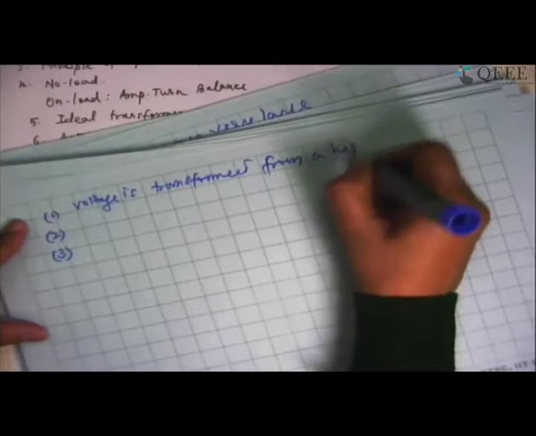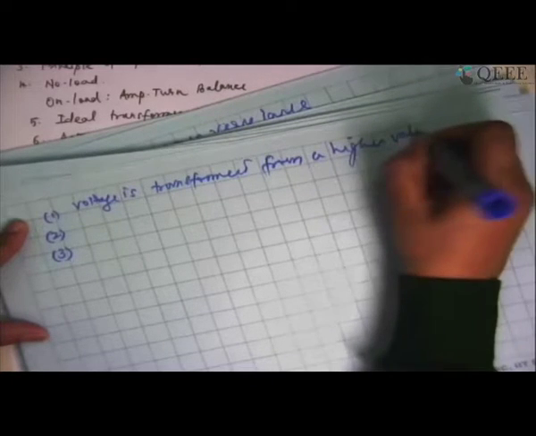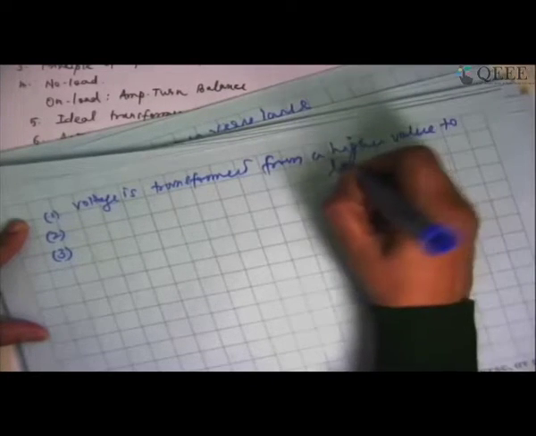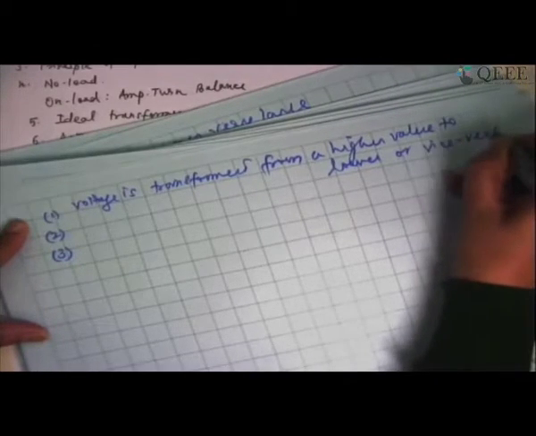So I can summarize the transformer action as mainly maybe 3 points. One is voltage is transformed from a higher value to lower or vice versa, depending upon the turns ratio.